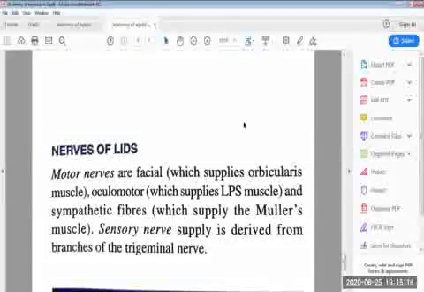We have already discussed the layers of the eyelids, the glands of the eyelids, the blood supply, nerve supply, and lymphatics. In the next session, we will discuss the diseases of the eyelid.